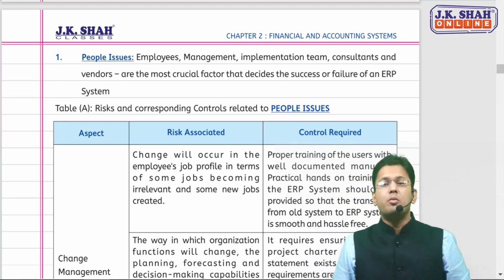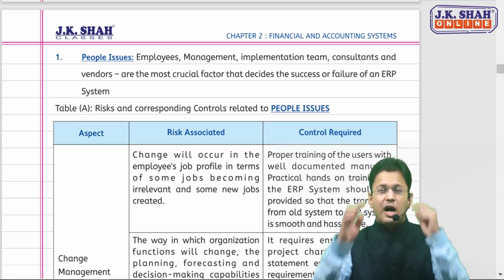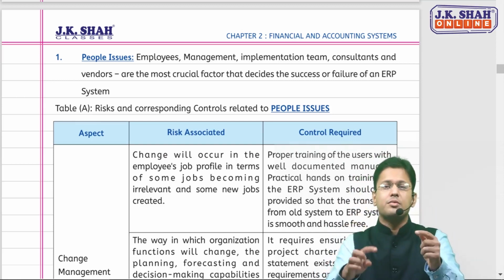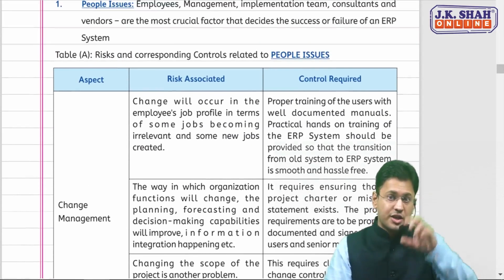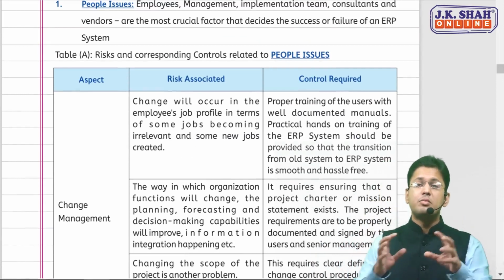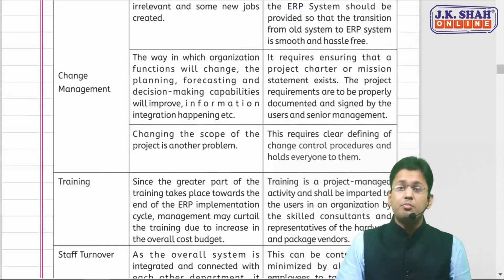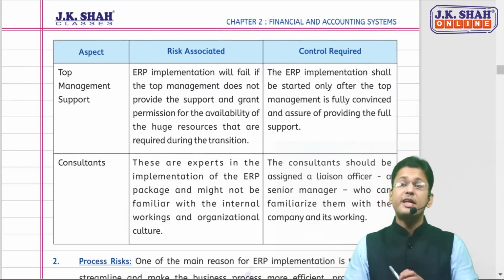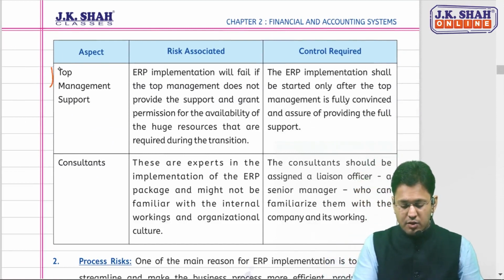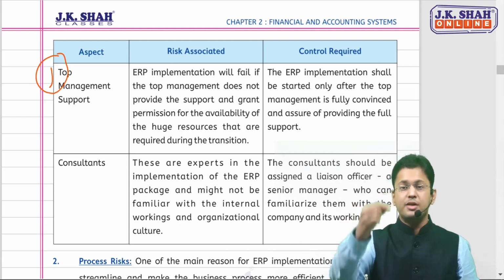First of all, let me talk about the people issue in ERP. People issue. Again, do not cram. Just think over it. Just think logically. And I'll share the logic with you, how you can easily remember this question. The question is people issue. Now, when there are people issues, there would be certain people there? Yes, sir. So let me take one person at a time. I'm taking the first person, which is top management.